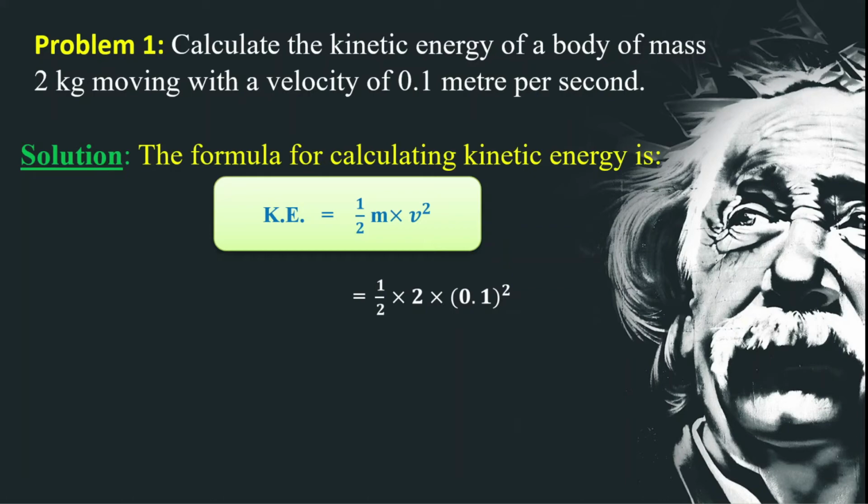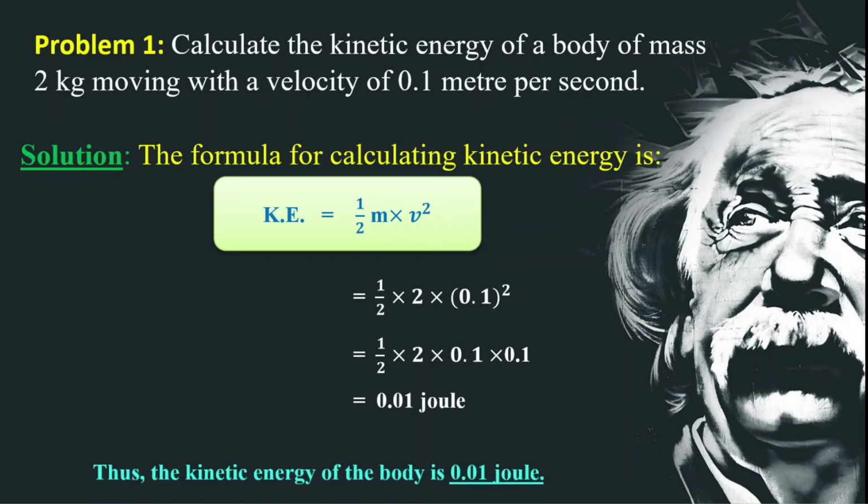So in the place of m we are going to substitute 2, and in the place of v we are going to put 0.1, the whole square. Then if you simplify all those things, you will get 0.01 joule. So thus the kinetic energy of the body is 0.01 joule.